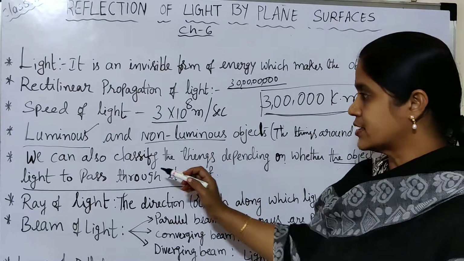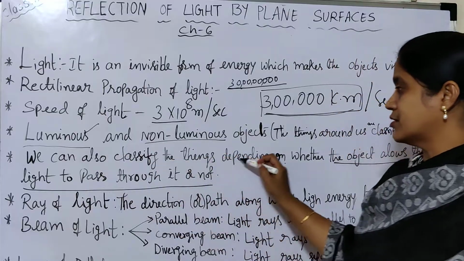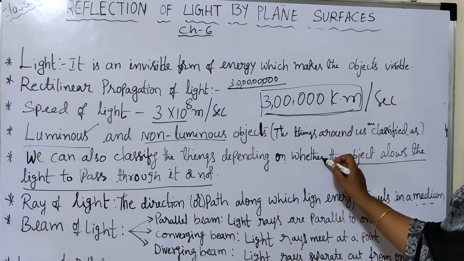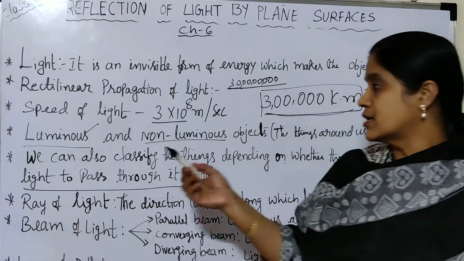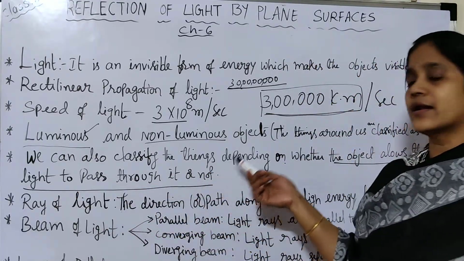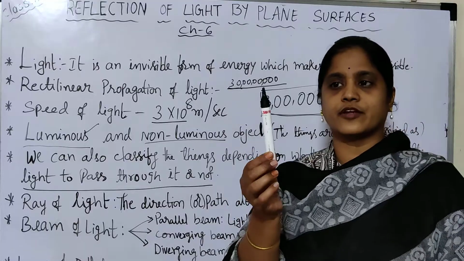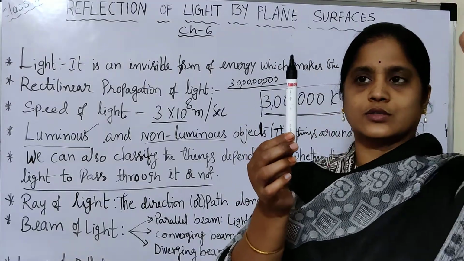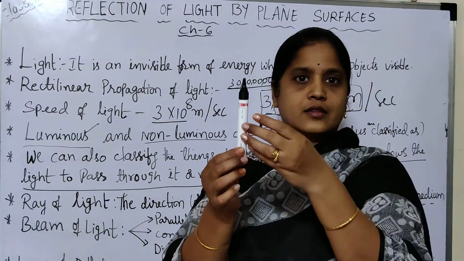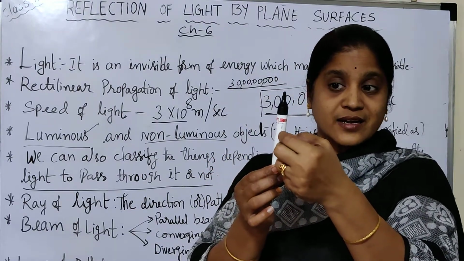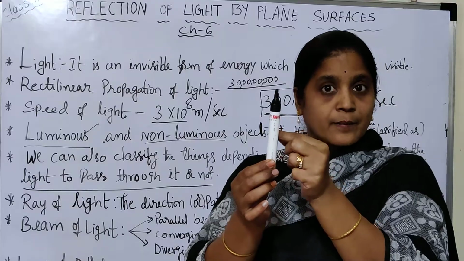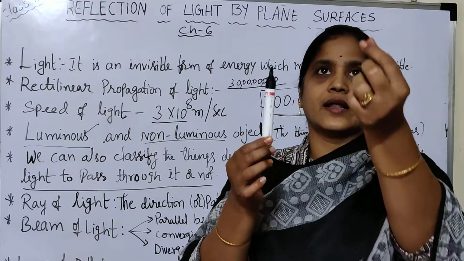Once again I will read this. We can also classify the things depending on whether the object allows the light to pass through it or not. For example, if I take this pen, the light from the tube light is falling on that pen. Are the light rays coming through this pen to the backside? No. The pen reflects the light rays.